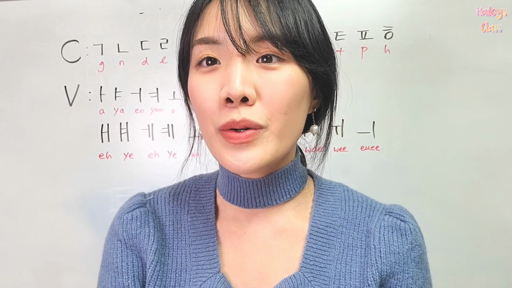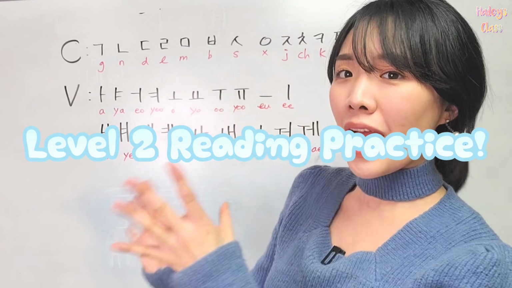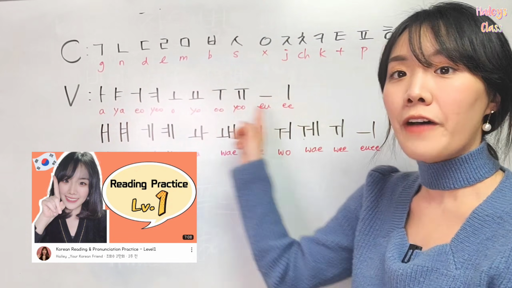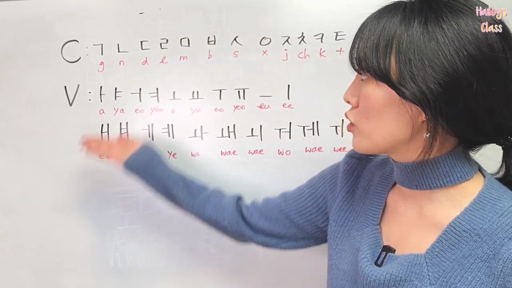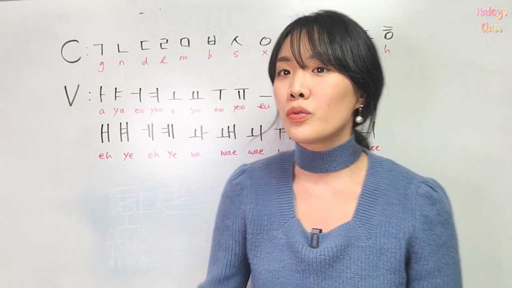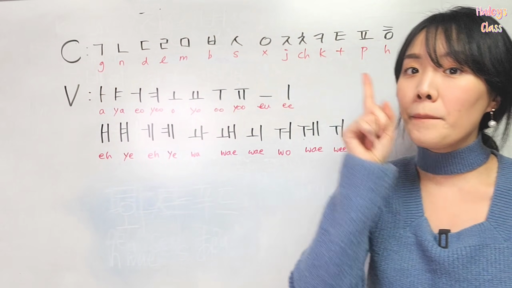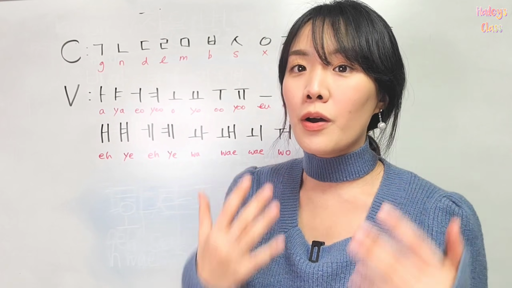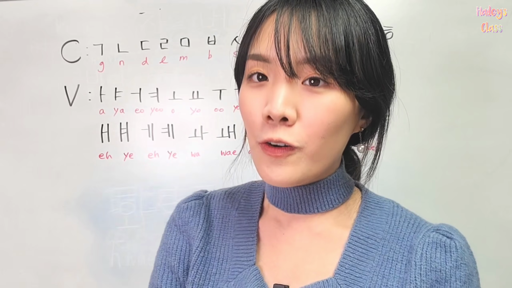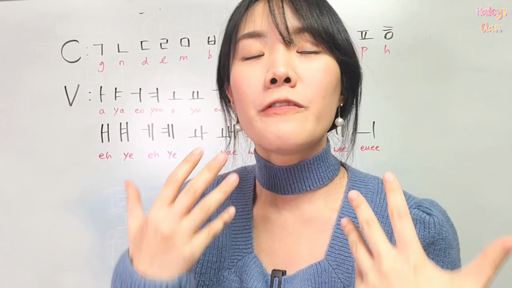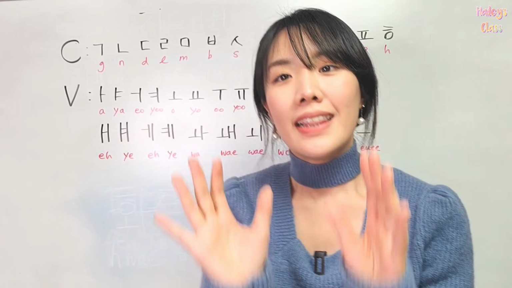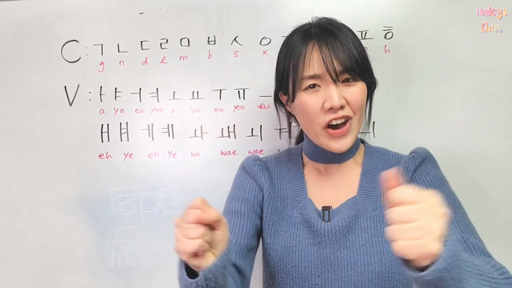So in this video, we're going to do the level 2 reading practice. In the level 1, we only covered the first vowel. And then in the level 2, we're going to cover all vowels in Hangeul. And we're going to do from the g sound to the h sound one by one. So I prepared the words that we are going to practice with the level 2. It's very helpful and it will make reading faster and clearer, like a Korean natural way. So let's practice. It's gonna be easy and fun.